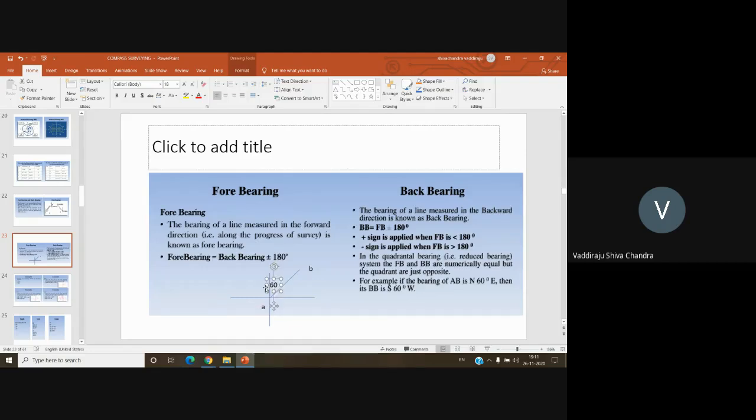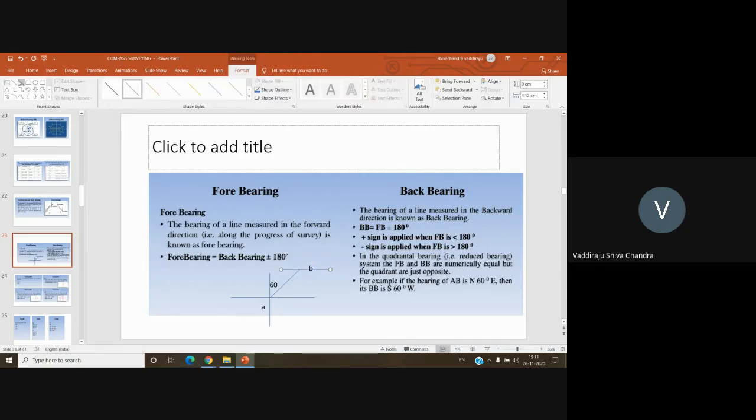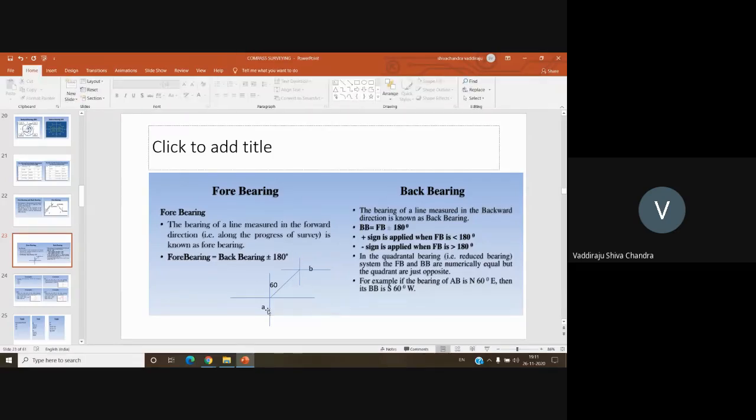Okay. So what will be its back bearing? As per this slide, it is south 60 degrees west. Okay. So what is the back bearing? So simply draw a quadrant here also. Okay. So for this point A, this is north, this is east, right?